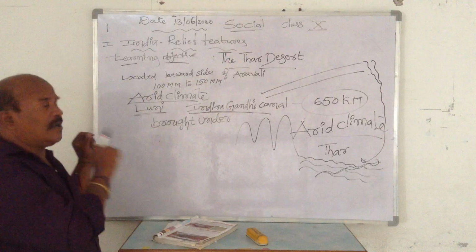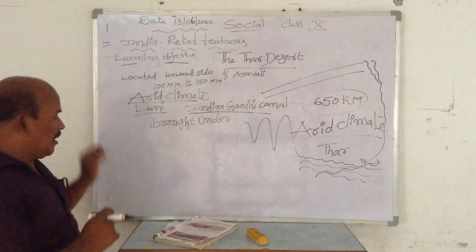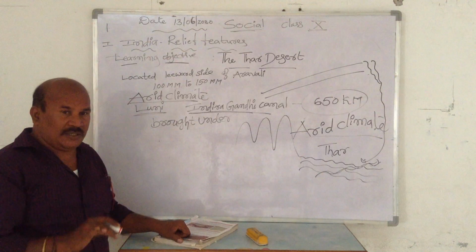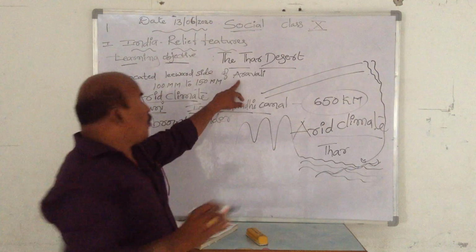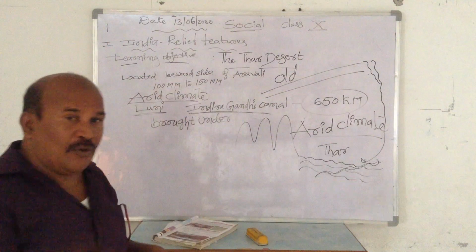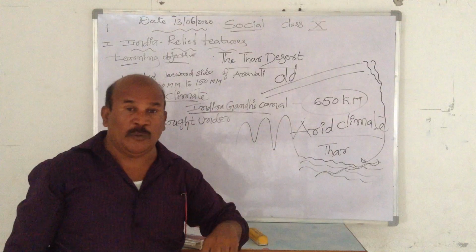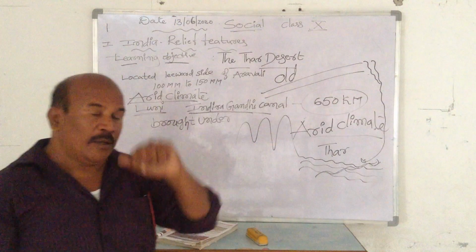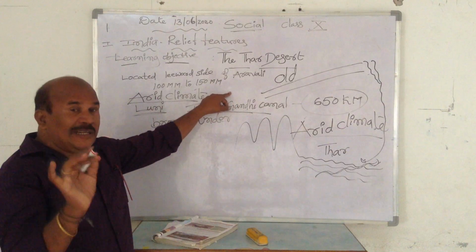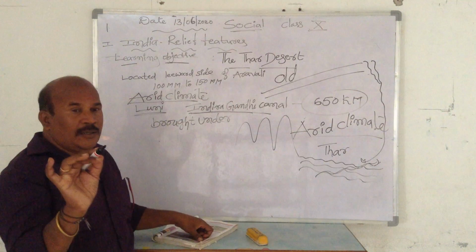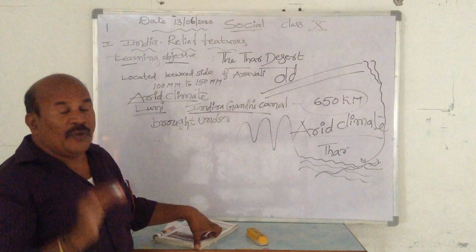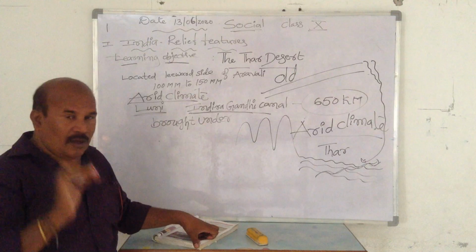This is another topic. The third desert is located in Rajasthan, on the leeward side of the Aravalli mountains. The Aravalli mountains are the oldest mountains in the world. What are the youngest mountains? The Himalaya mountains. So the third desert is located on the leeward side of the Aravalli mountains, in the western part of Rajasthan.